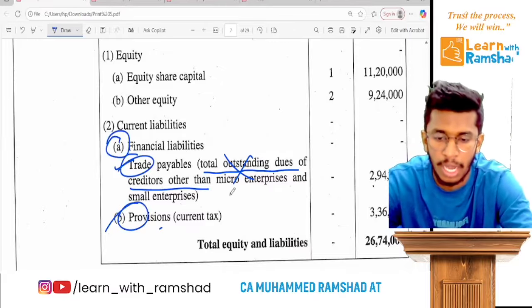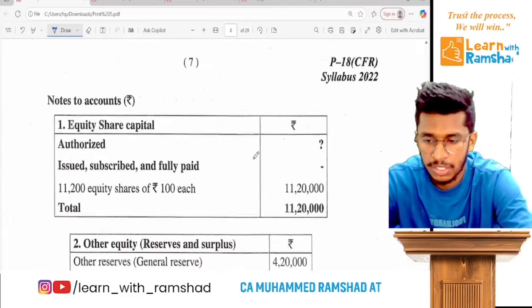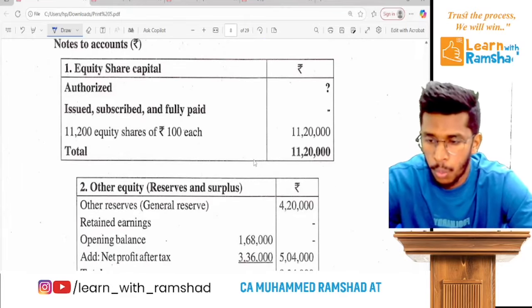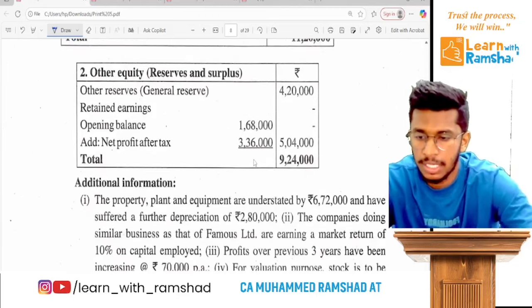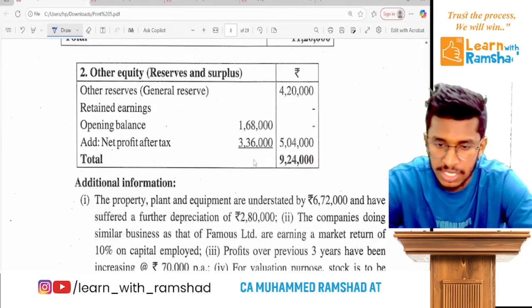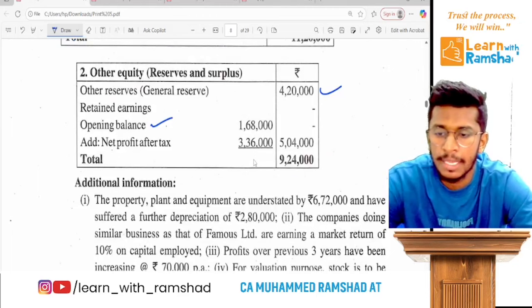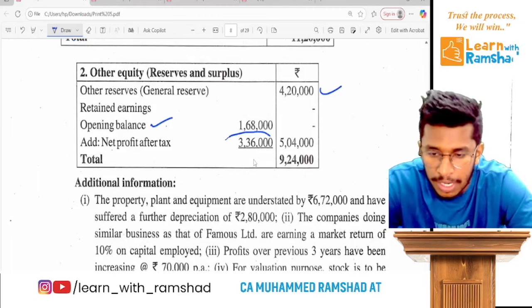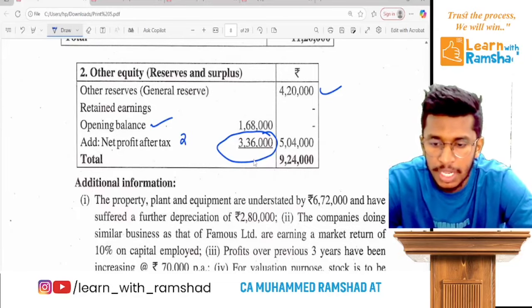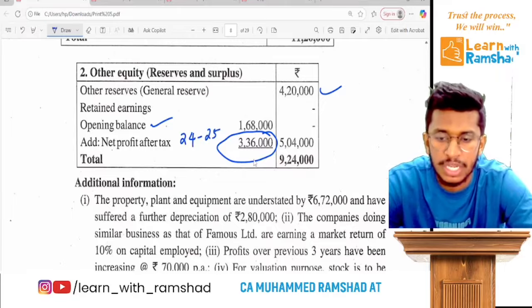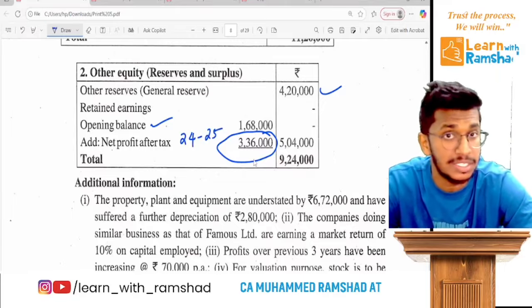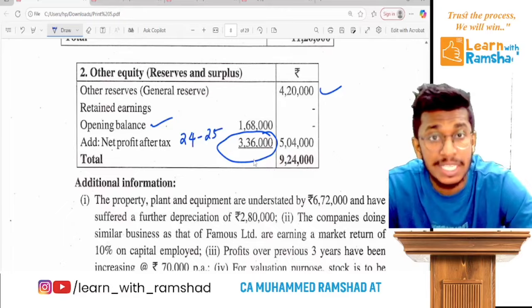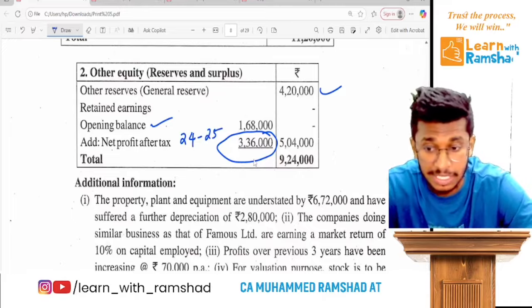So coming into additional information. Ready? So we have issued share capital, other equity, retained earnings, general reserve. We have opening P&L. Now current year profit. So the 24-25 financial year profit is 3,36,000. So the last year PAT is given directly as 3,36,000, right?